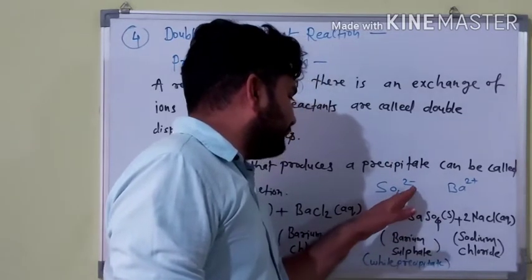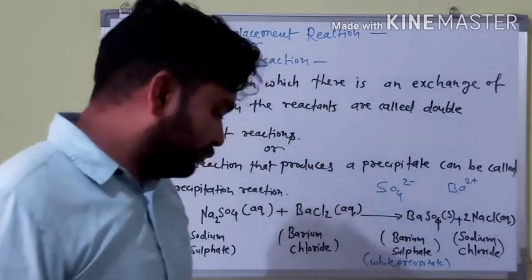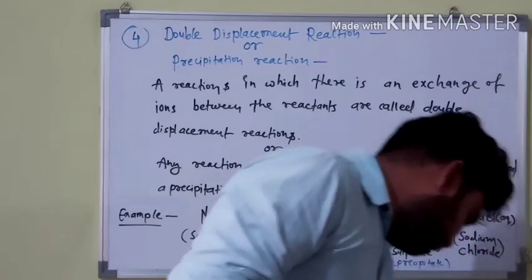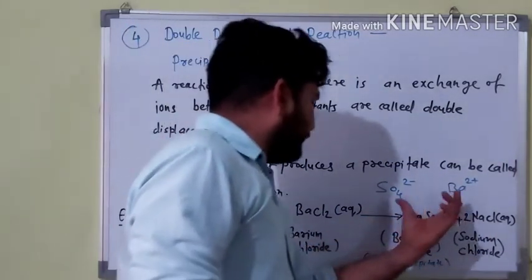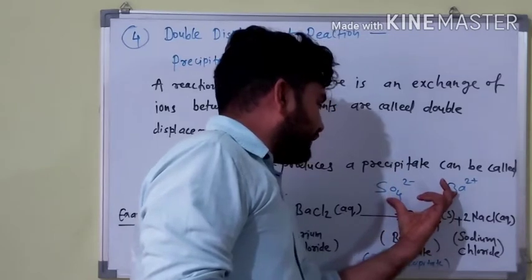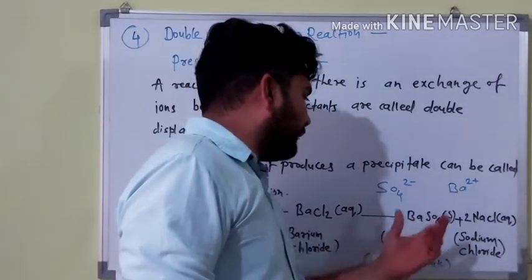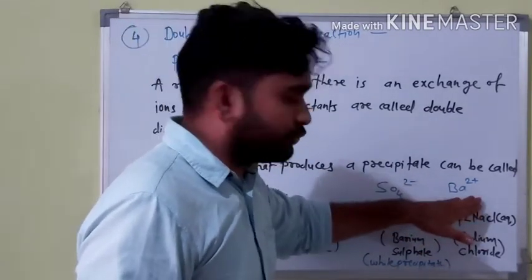You know that sulfate has a 2 minus charge and barium has a 2 positive charge. That means both of these react with each other. Here is an exchange of ions, because one requires 2 and the other has 2.